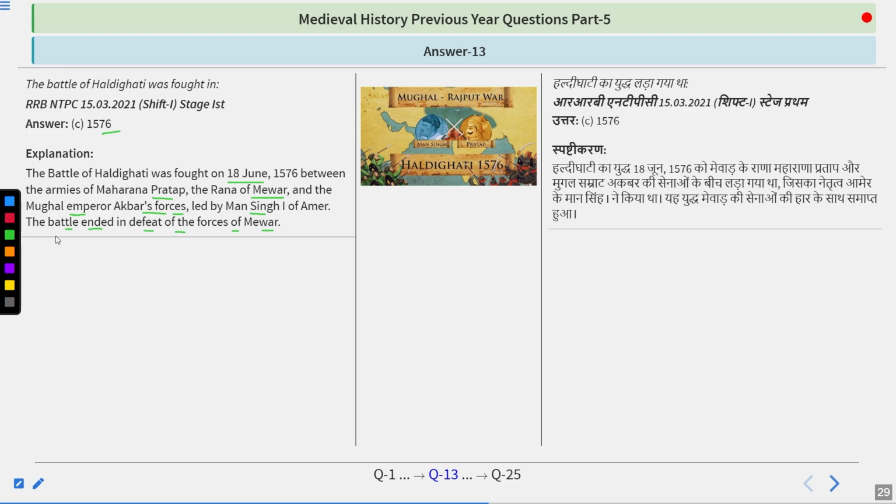Maharana Pratap was the Rana of Mewar and his father was Rana Uday Singh. So in 1568 they also fought a battle with Akbar for the protection of Chittor. Later on they fought against Akbar once again in the Battle of Haldighati. And particularly this battle is very famous and one of the most important events in the history of India.